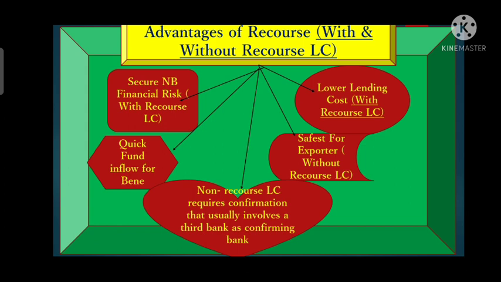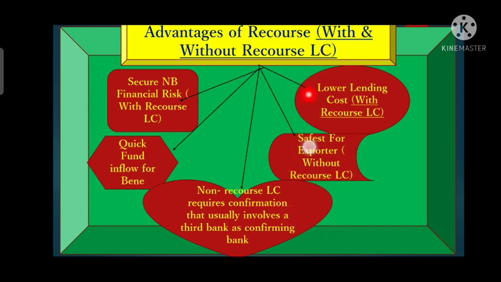So here the exporter is getting quick payment from the nominated bank when he or she has submitted the documents at the counter of the nominated bank. Whenever the exporter submits the documents, the bank verifies them. If the documents are a clean bill, it will make the payment to the exporter. So for the exporter it will be a fund inflow whenever the nominated bank discounts those documents. So it will also be one of the best advantages of recourse for the exporter.